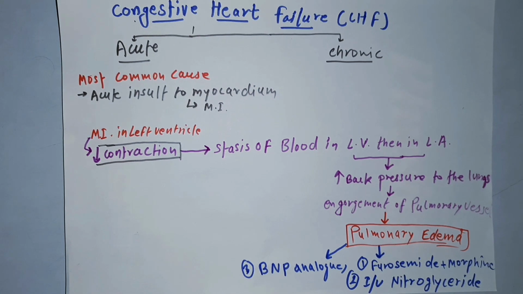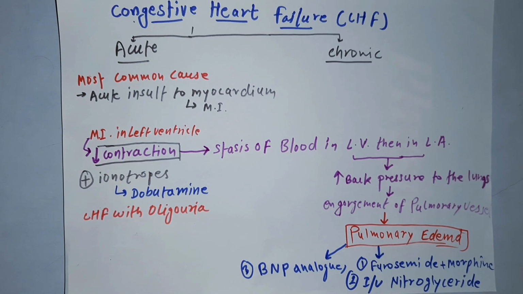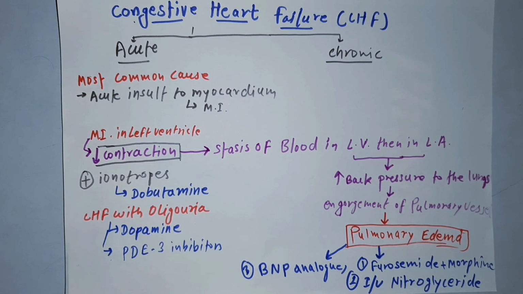So for this we simply give some positive inotropic drugs, for example dobutamine. But in case of CHF with oliguria, to treat the decrease in contraction, we give dopamine, or we can also give phosphodiesterase 3 inhibitors.